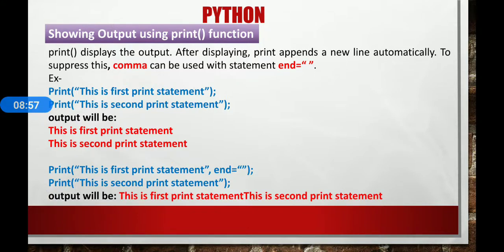So if you want to print the output of two different print statements on the same line, use a comma and end equal to two inverted commas. You can use this statement to print any message on the same line, because by default the print statement automatically appends a new line. It means when you use two or three different print statements, it will print all the statements on different lines.